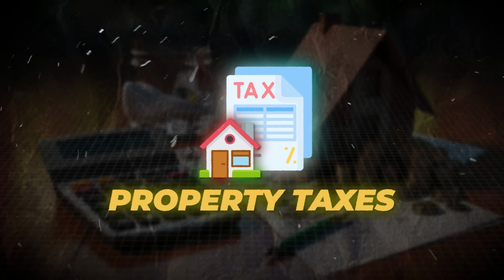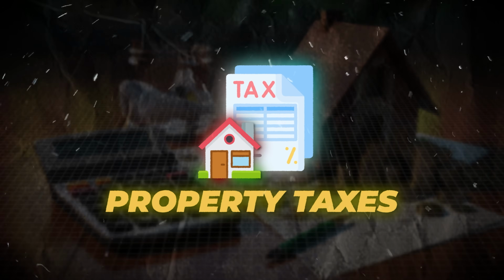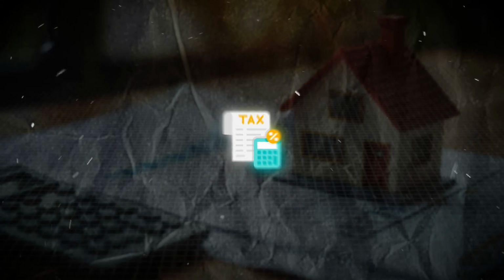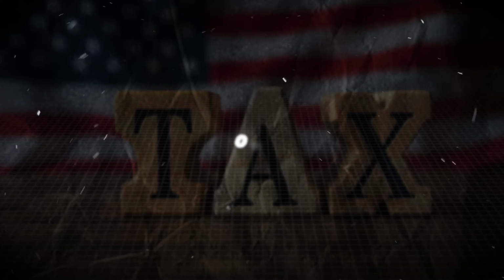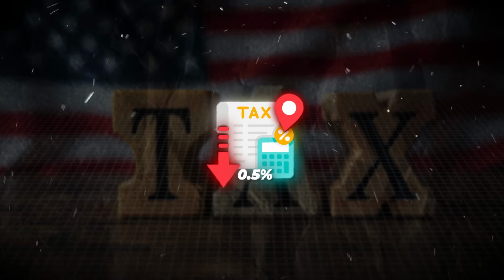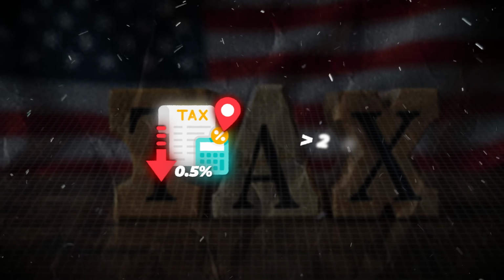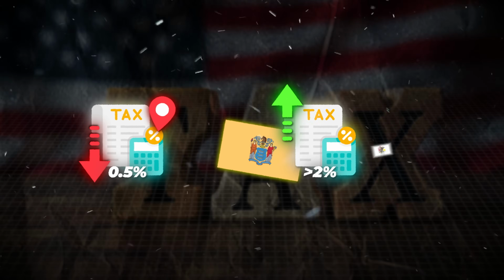Property taxes are the primary tax burden for homeowners in the United States. They're levied by local governments such as counties, cities, or school districts, and they help fund essential services like schools, roads, and public safety. These taxes are based on the assessed value of the home and land. Property taxes vary widely by location, typically averaging around 1% of the property's value, but ranging from 0.5% in low tax areas upwards to over 2% in high tax states like New Jersey and Illinois.